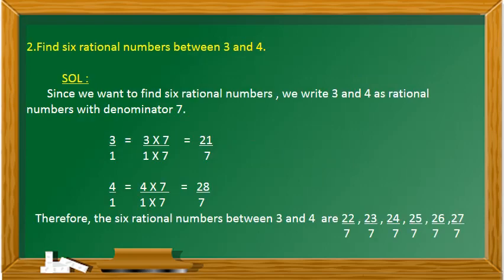Second question. Find 6 rational numbers between 3 and 4. Since we want to find 6 rational numbers, we write 3 and 4 as rational numbers with denominator 7. 3 is equal to 3 by 1, and then I am going to write the equivalent rational number by multiplying the numerator and the denominator by 7. So 3 by 1 is equal to 21 by 7. In the same way, 4 by 1, I am going to multiply numerator and the denominator by 7. I am getting the equivalent rational number 28 by 7. Therefore, 6 rational numbers between 3 and 4 are 22 by 7, 23 by 7, 24 by 7, 25 by 7, 26 by 7 and 27 by 7.